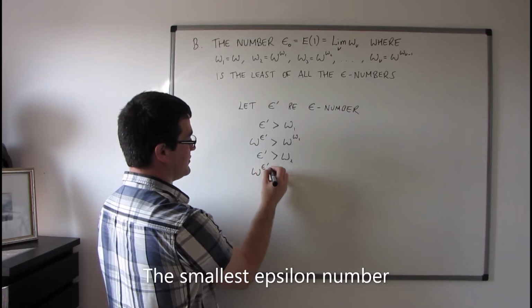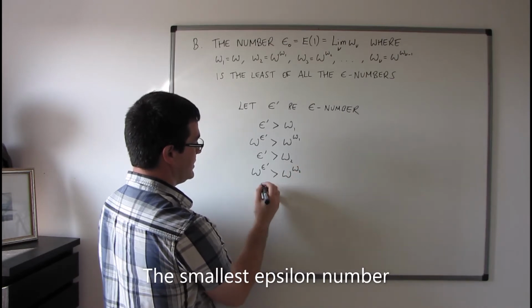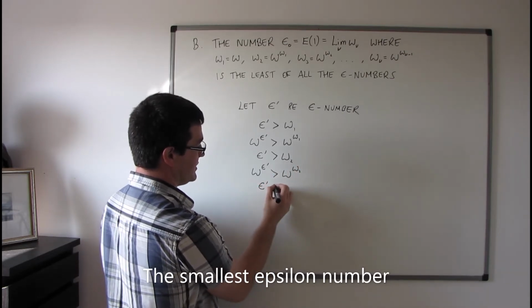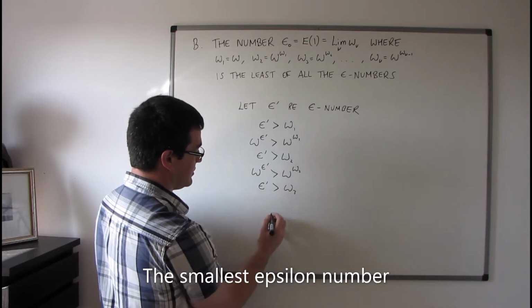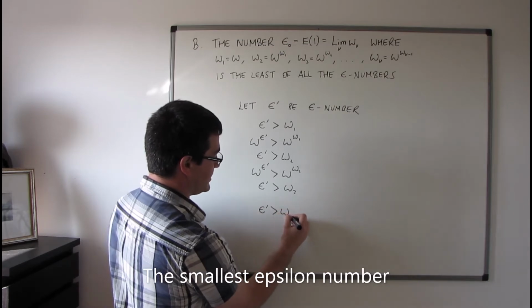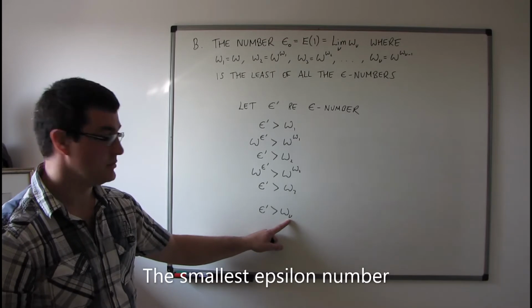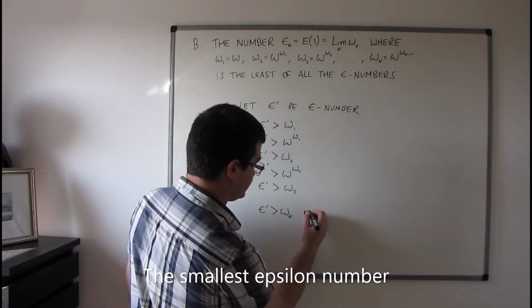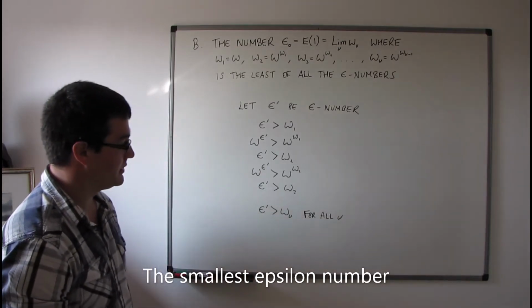Omega to the power of epsilon primed is greater than omega to the power of omega 2. This is again epsilon primed, that's greater than omega 3. So what we see in general is that epsilon primed is greater than omega nu for all nu, for all finite nu.